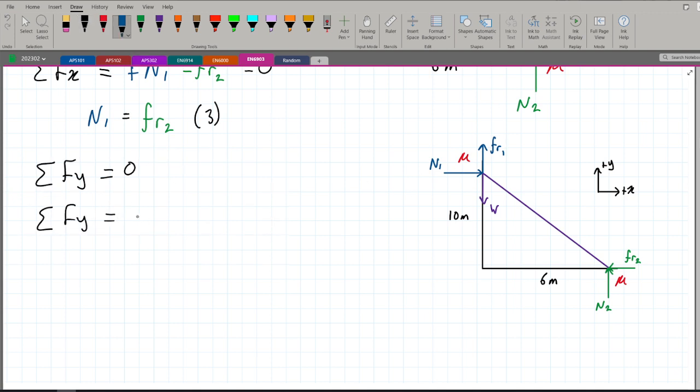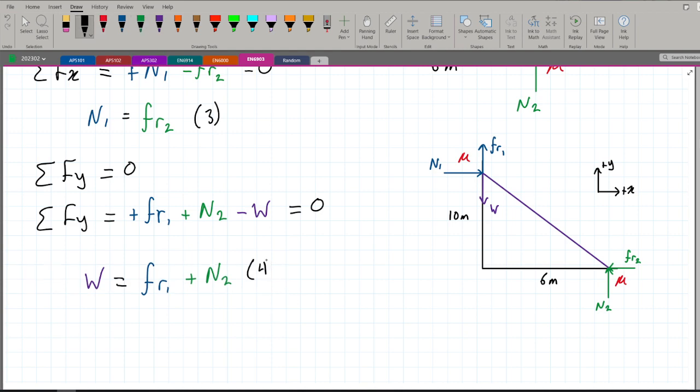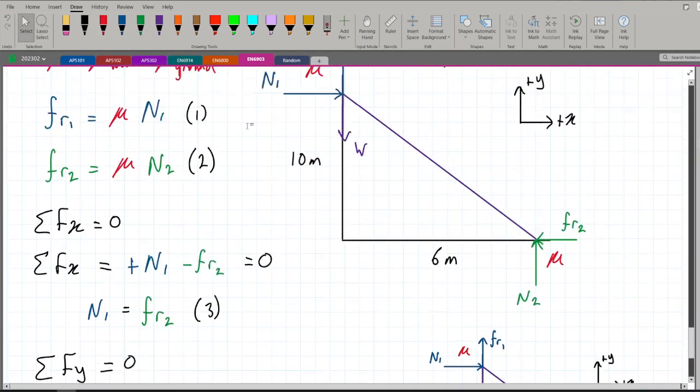We have plus FR1, we have plus N2. Then we have minus W, which is going down, and equal to 0. So we can write our fourth equation as W is equal to FR1 plus N2. So this is our fourth equation. These are the easy equations that you usually get out.